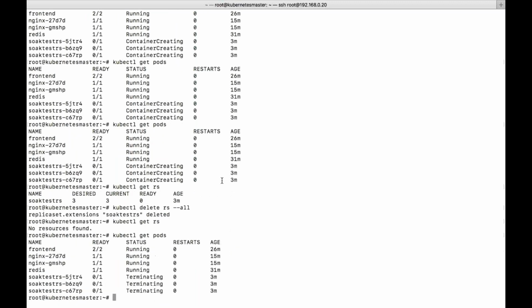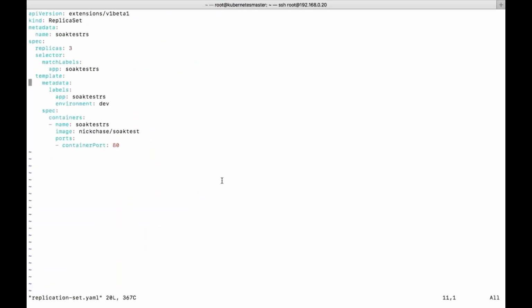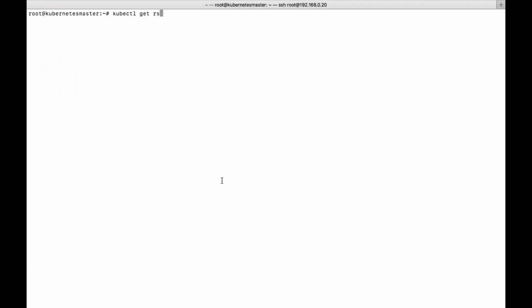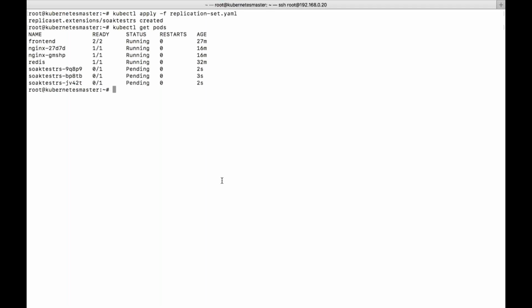Let it be deleted. What I will try to do, application controller, I will try to replace these names, or it doesn't matter. The image, we'll try to use a common image which we use. Nginx is already present, right? So that's the reason it will take less time to create. And pending in the sense it is almost created.